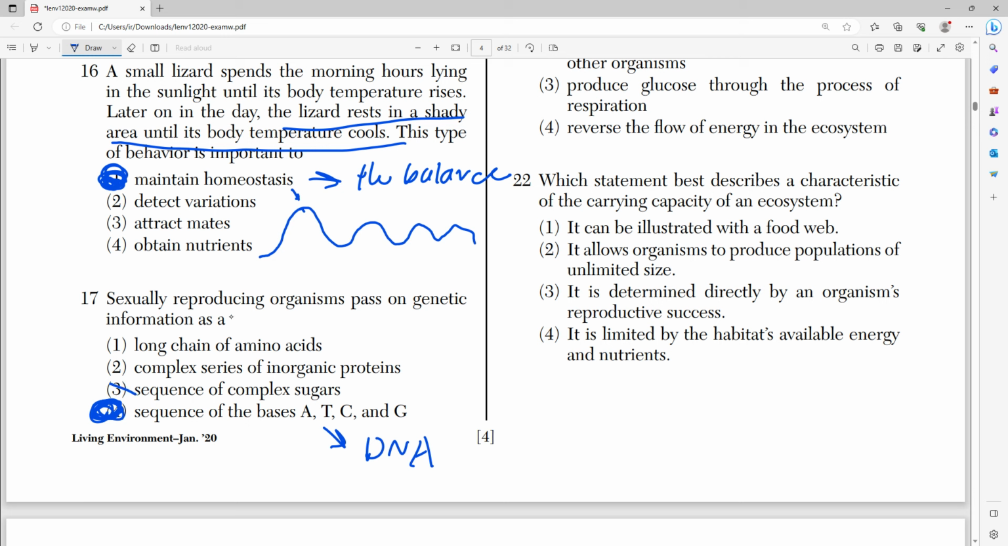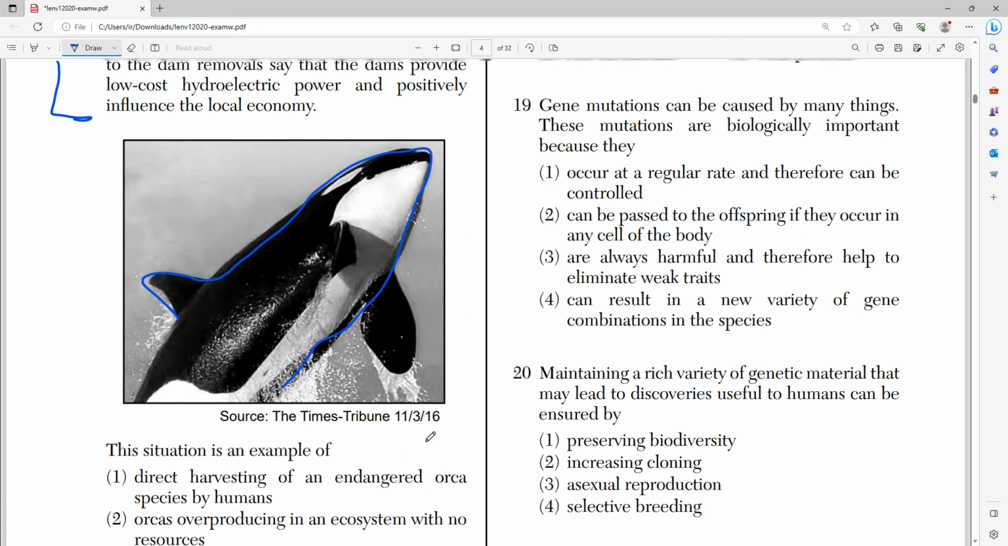Complex sugars, that's not what makes DNA. Inorganic compounds, that's not what makes DNA. There are organic compounds in DNA. And long chains of amino acids, you may be tempted to put this, but this is proteins. We don't pass on genetic information as proteins. We pass it on as DNA, which are blueprints to proteins.